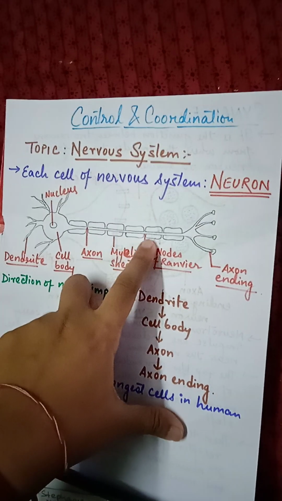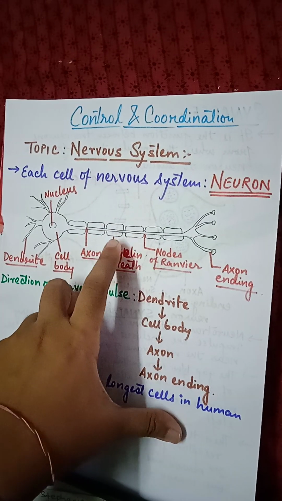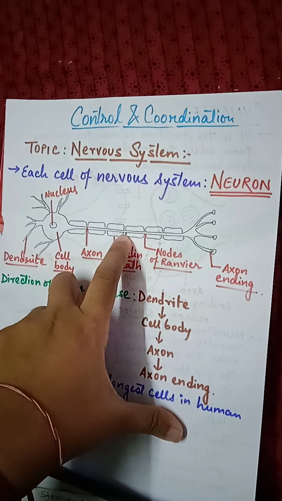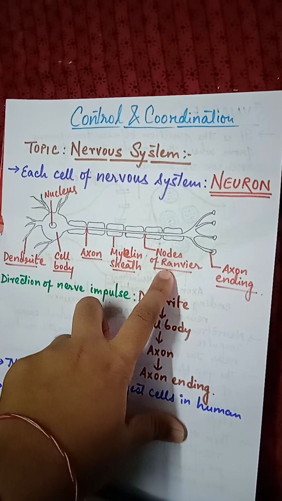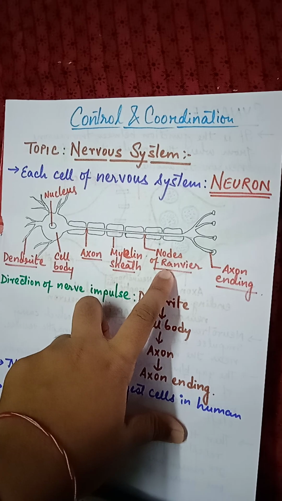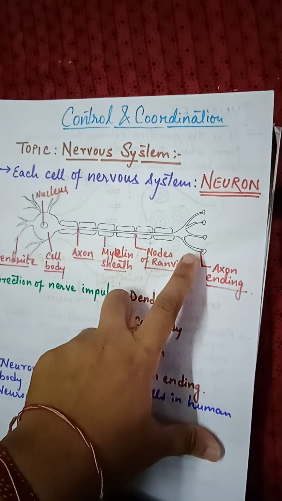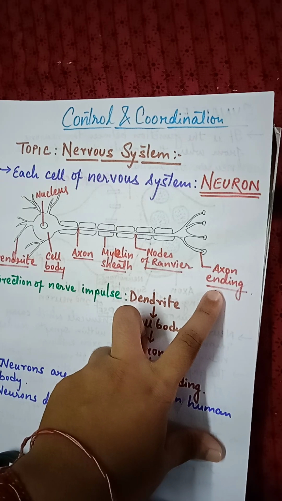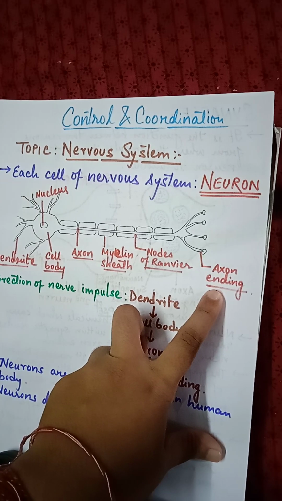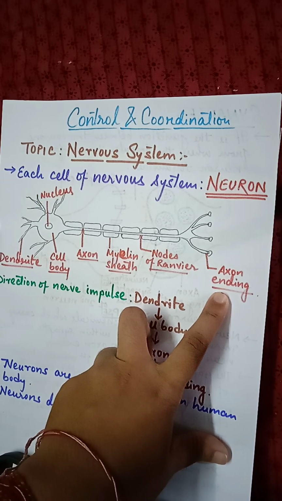In between two myelin sheaths, there are some gaps present. These are the gaps you can see. These gaps are known as nodes of Ranvier. And the last portion is the end of the axon, which is known as axon ending. I hope you are clear with the structure of neuron.